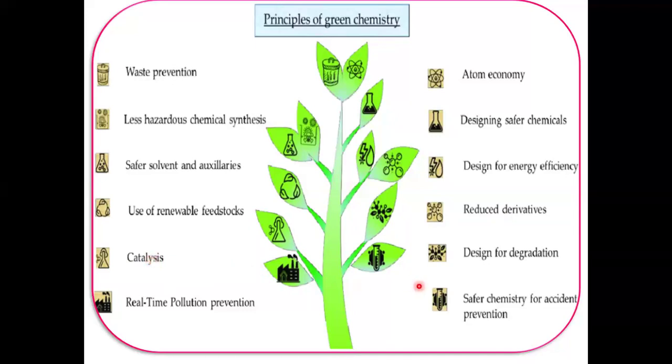And then the design for degradation. The chemical product should be designed so that at the end of its function, it breaks down into innocuous degradation products, and it should not persist in the environment.